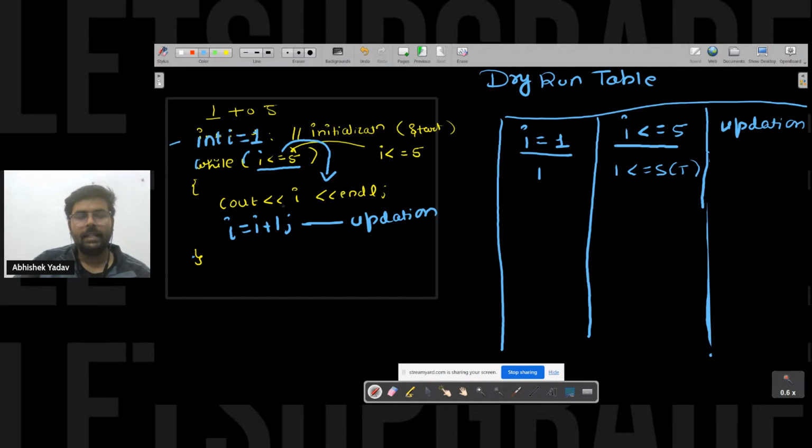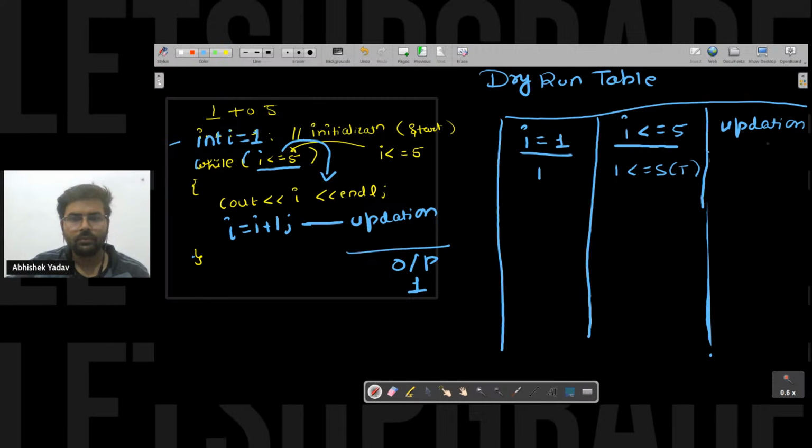The moment the condition becomes true, I will move inside the body of the while loop and I will print the output here. The output is 1. After that, I will move to the updation part. Here I have done I is equal to I plus 1, that is 1 plus 1, that is 2. So the new value of I is 2.